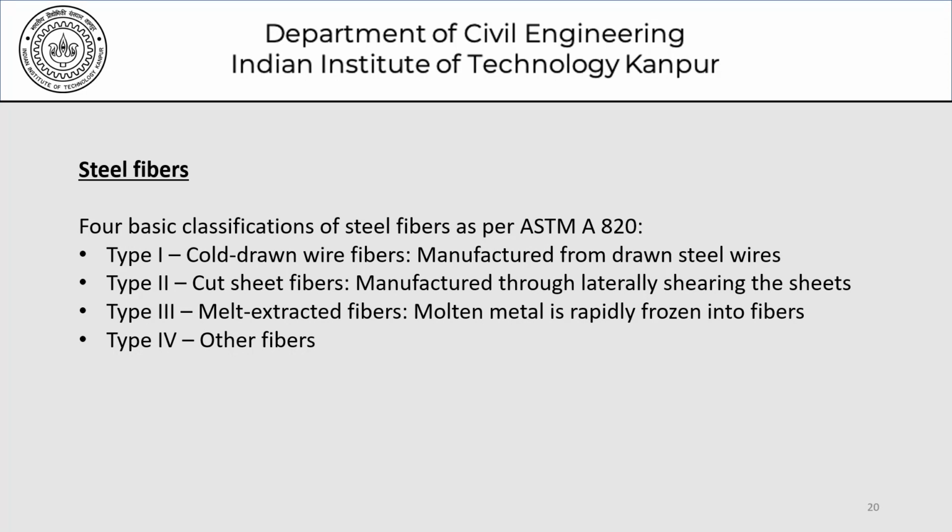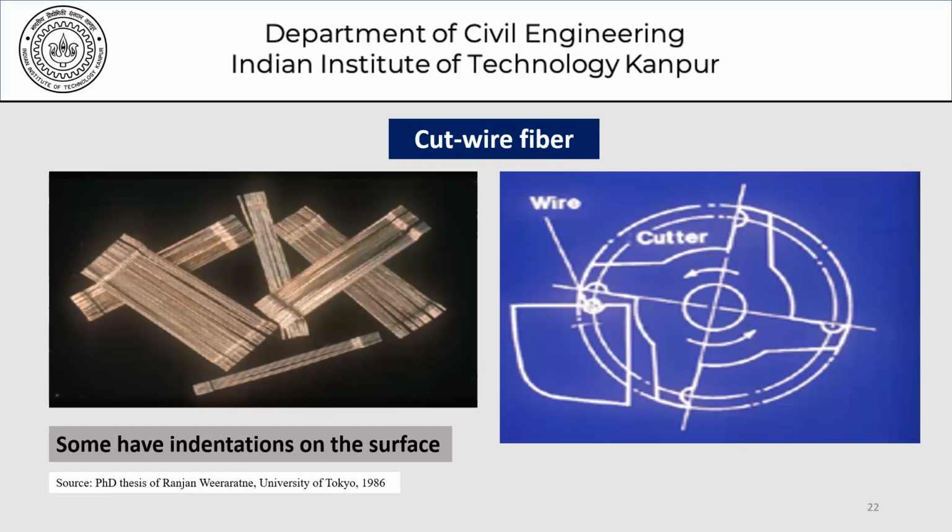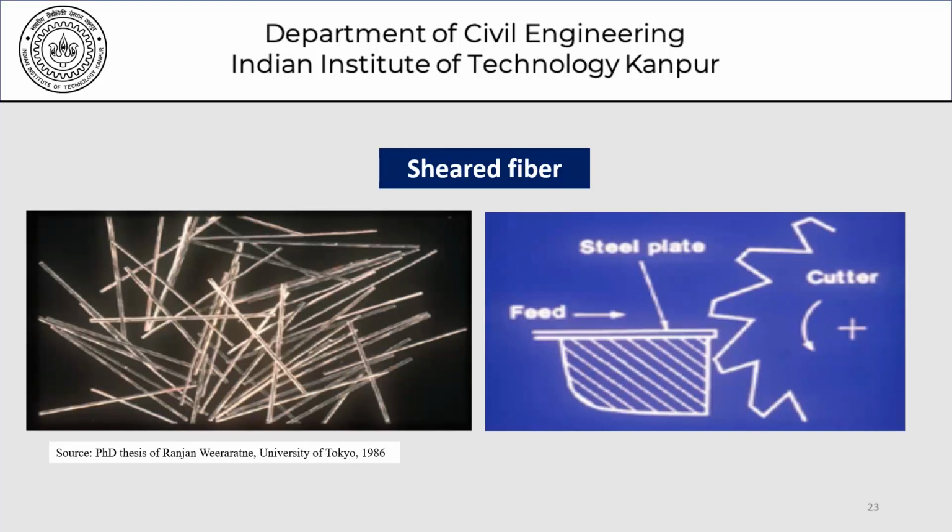Type 1 fibers are cold drawn wire fibers manufactured from drawn steel wires. Cut fibers or cut sheet fibers are those manufactured from laterally shearing the sheets. Melt extracted fibers are where molten metal is rapidly frozen into fibers, and then of course there can be any other type of method of manufacture which would give you the type 4 steel fibers as far as ASTM A820 is concerned. This here shows you a picture of machined fibers. This one here is a picture of cut wire fibers and then sheared fibers. So these are some of the pictures that I've showed you for steel fibers.